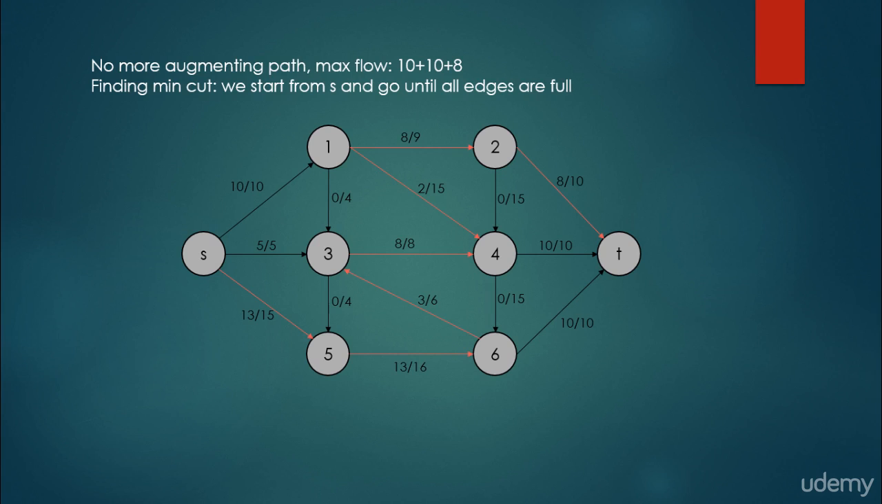So it's okay. Then we cannot go from vertex 6 to vertex T because it's 10/10, but we can go from vertex 6 to vertex 3 because it's 3/6. But from vertex 3 we cannot go anywhere. So these 4 vertices are in the minimum cut: S, vertex 3, vertex 5, and vertex 6.